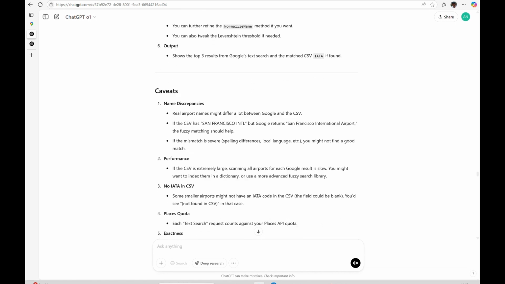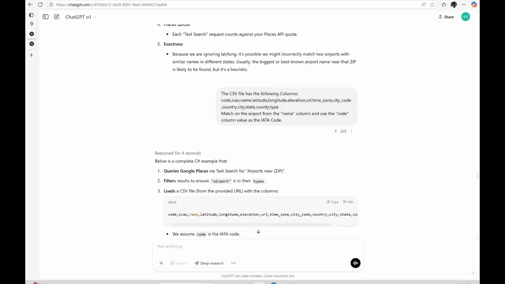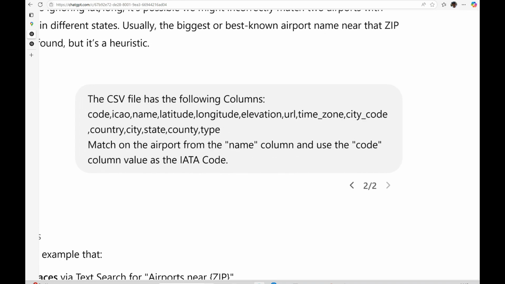Okay, so here's what it is. I'm saying, okay, the CSV file has the following columns. I'm giving it the columns that it has, and I'm asking it to specifically match the airport from the name column and use the code column value as the IATA code. So let's see how this works. Hopefully this should get close to at least find the right records for us. So let's look at what it does there.